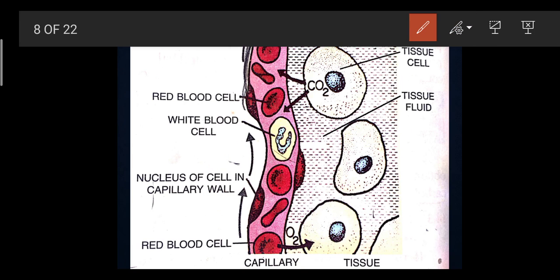What do you mean by the word squeeze out? Squeeze out means to move out. Here we can see this part. What is this? This is nothing but a WBC. What is this? This is nothing but a WBC. These WBCs get squeezed out of the capillaries, and